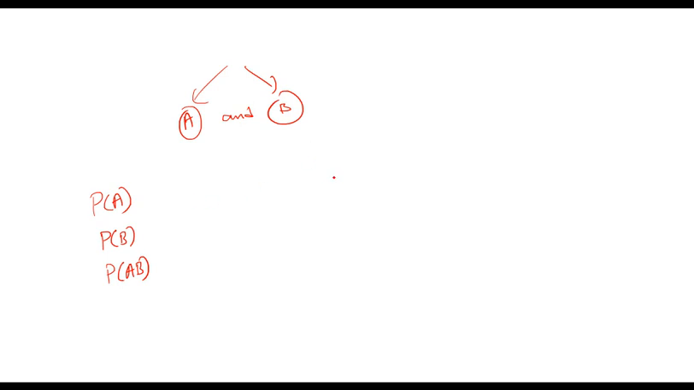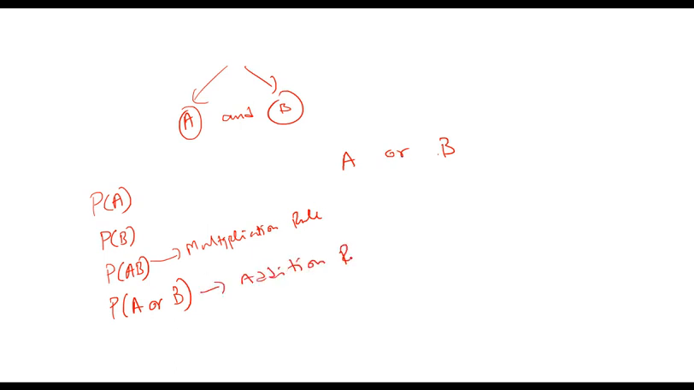Or maybe I want to find out probability of either A or B happening. So that is probability A or B. Remember the difference between or and and. When we say and, we mean probability of AB, and that is related to multiplication rule, which would come in later. So when we have and, then we apply multiplication, and when we have or, then we apply addition. And this will come in later. For now, just remember it.